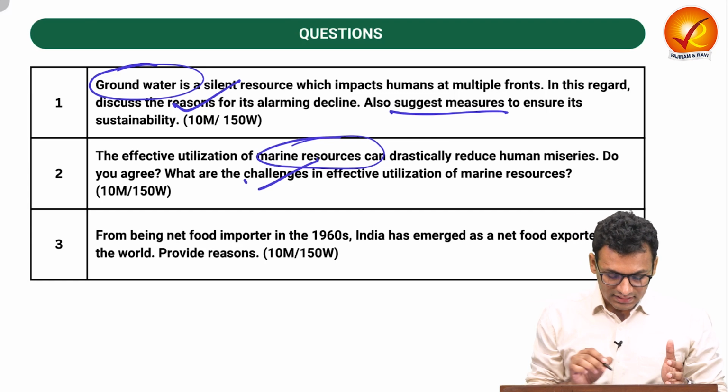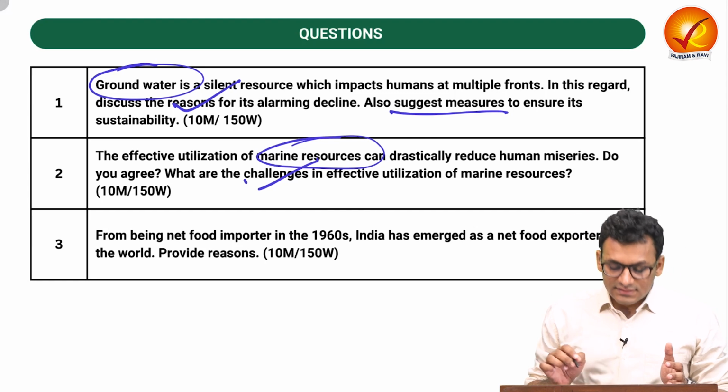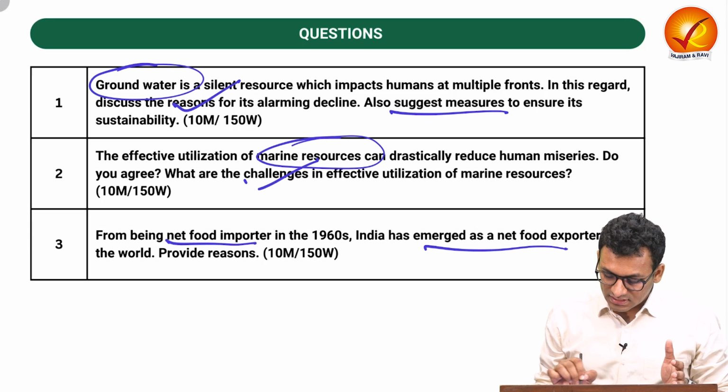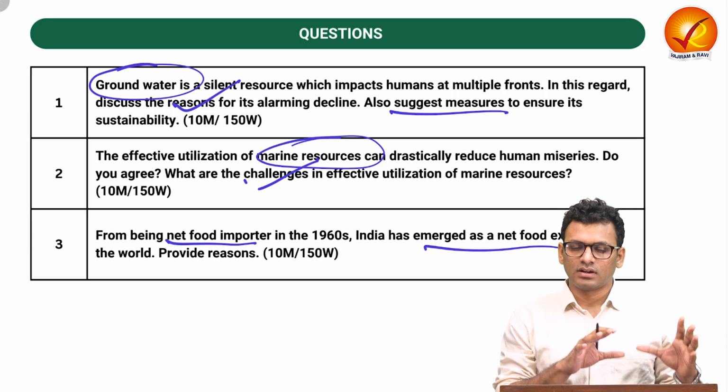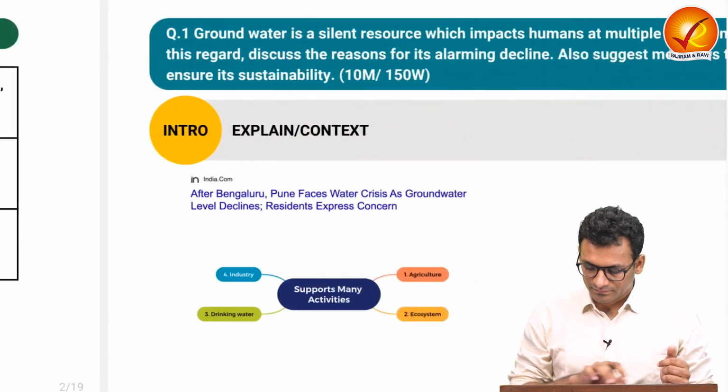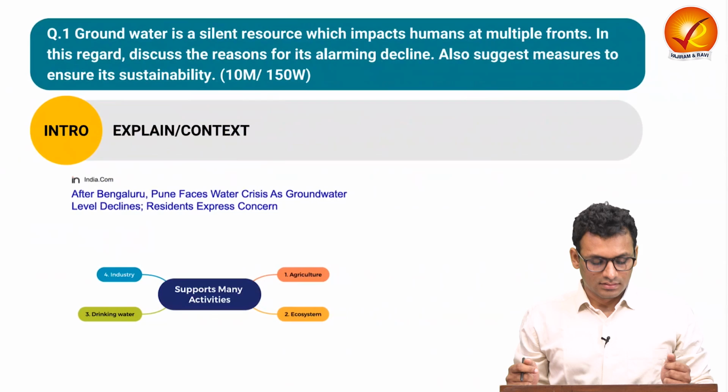And the last question is with respect to India's food security, where we have seen that India, from being a net food importer, has emerged as a net food exporter. We are going to see what are the kind of reasons behind the same in the answer. So let us start with the very first question. Let us read the very first question together.